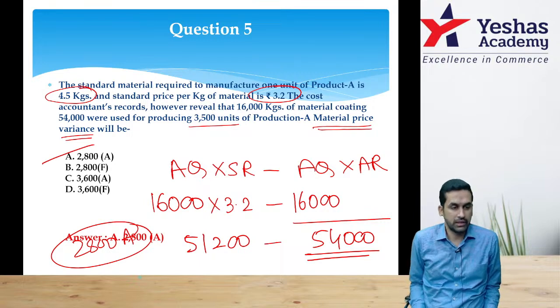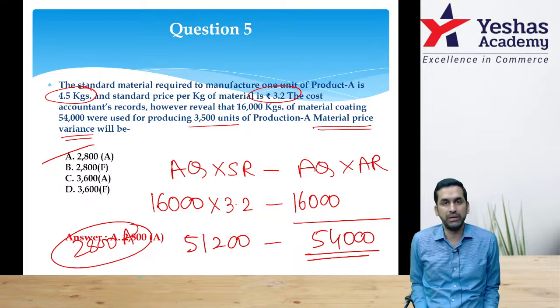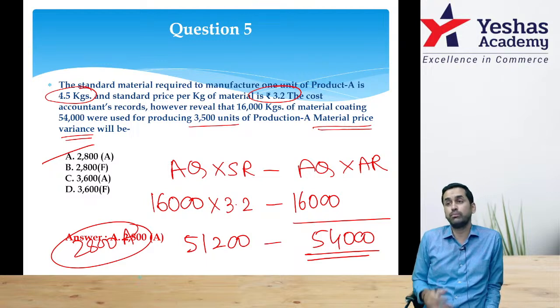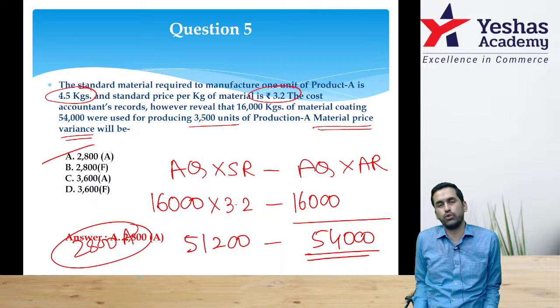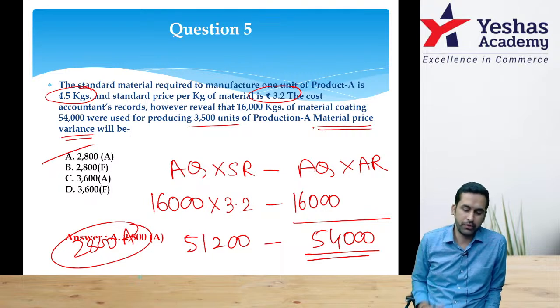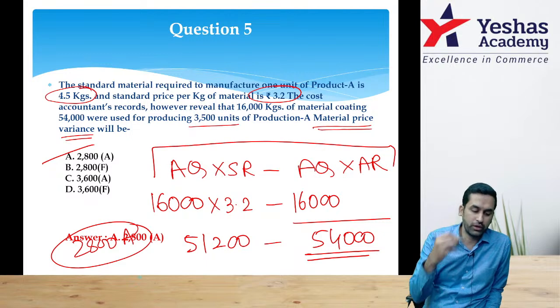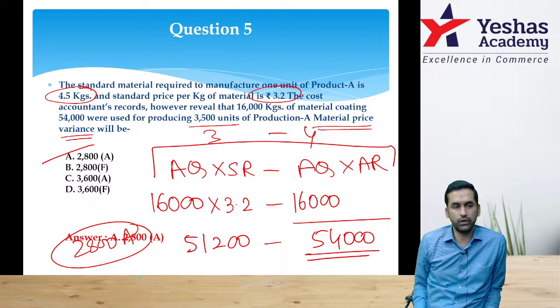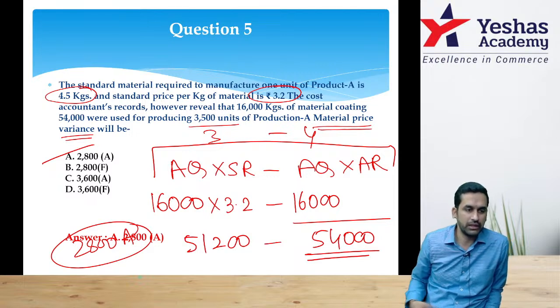See, they are not asking standard quantity, mix, yield, etc. The question is simply price variance. Why do you want to work out whether I have consumed more kg or less kg? The question is only rate variance. Price means rate variance. Therefore, if you are doing in column style, I only have to do column 3 minus column 4. Column 3 and column 4 are all about actual quantity.